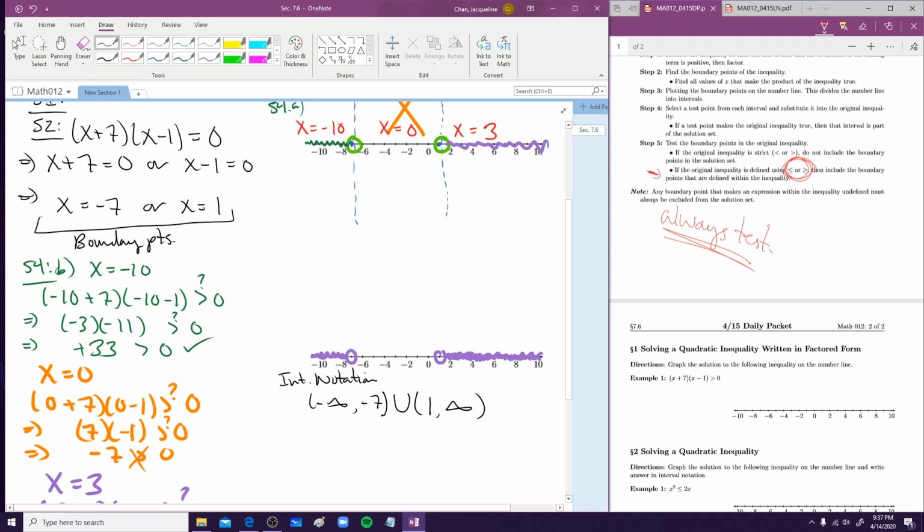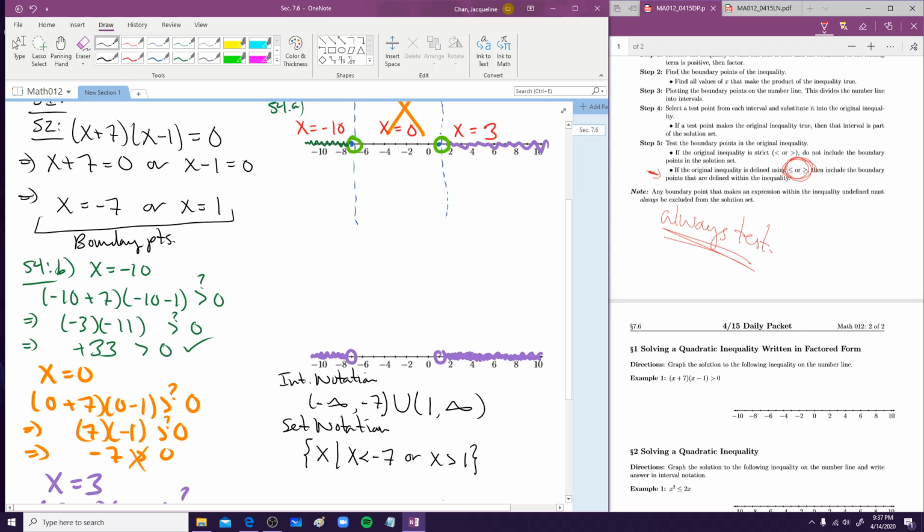I want to take it one step further, and I want to do the set notation. What is the set notation? Set notation is what all the x's are that we're going to include. So it's going to be the set of all x such that x is strictly less than -7, or x is greater than 1.